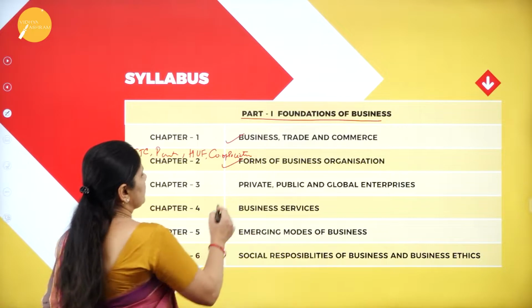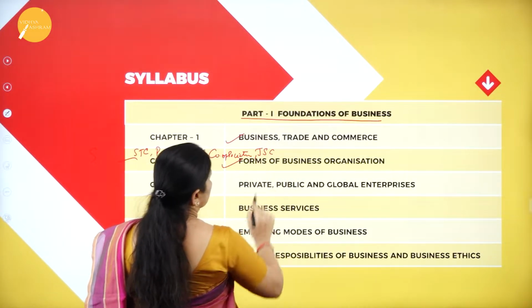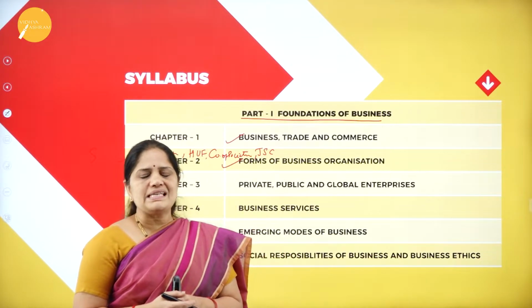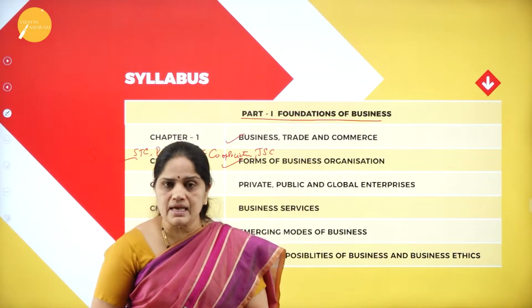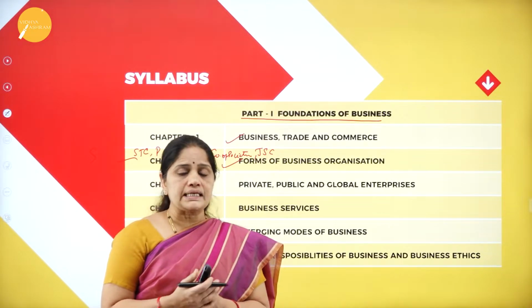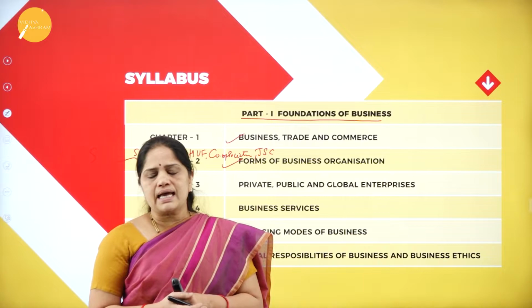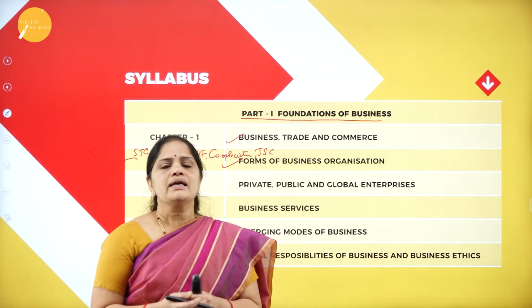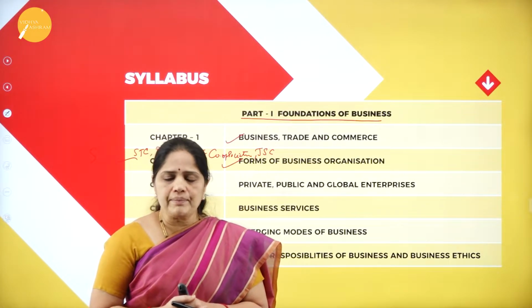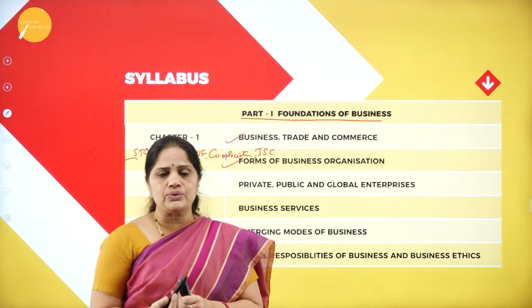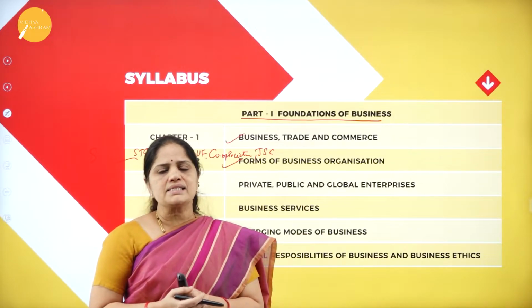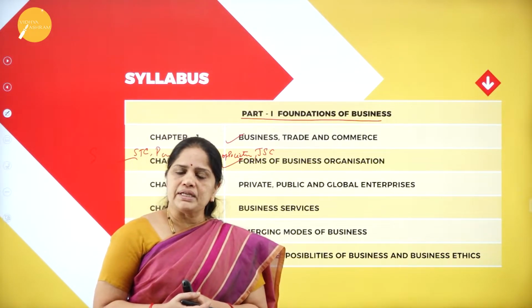Then we will also be looking into what a joint stock company is. So what is this joint stock company? Joint stock company is of recent origin and it came into existence after the era of industrialization. This became necessary because huge amounts of money are needed to run the business, and this amount cannot be provided by one single individual. It requires investment by a large number of people, and hence the joint stock company came into existence.